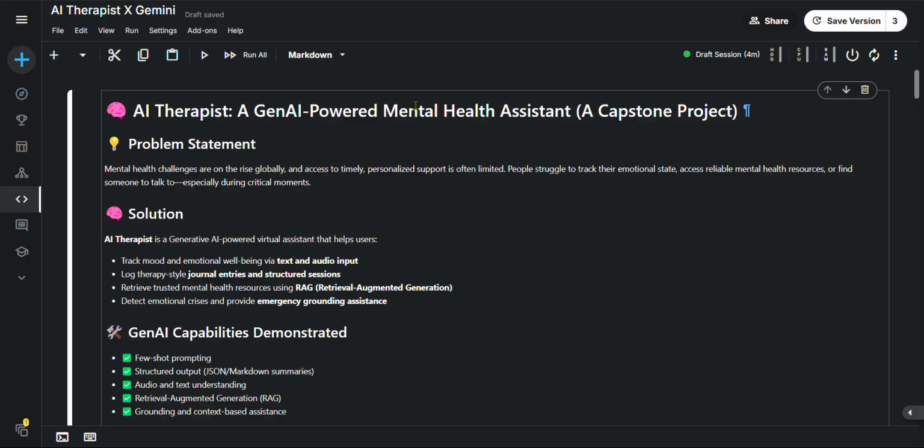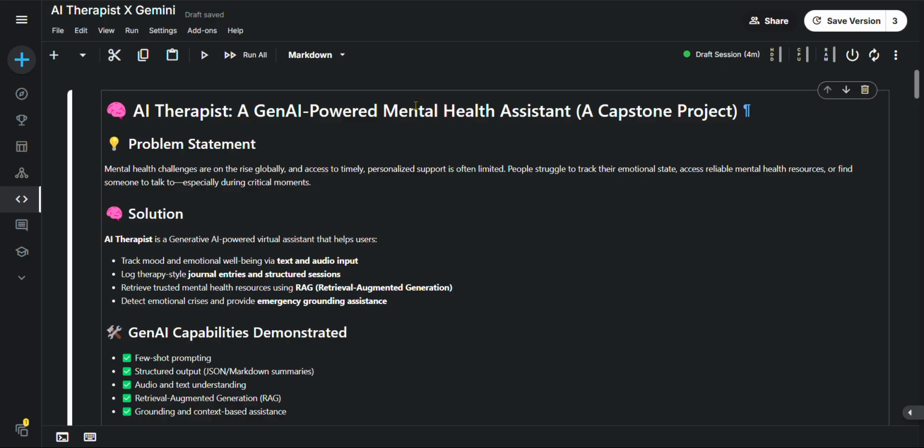People struggle to track their emotional state, access reliable mental health resources, or find someone to talk to, especially during critical moments. Some people are facing mental challenges which are arising globally. Some are introverts, some are extroverts.